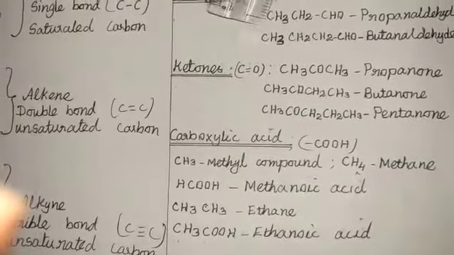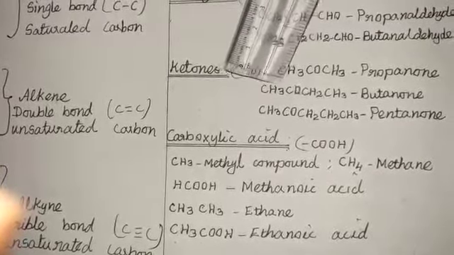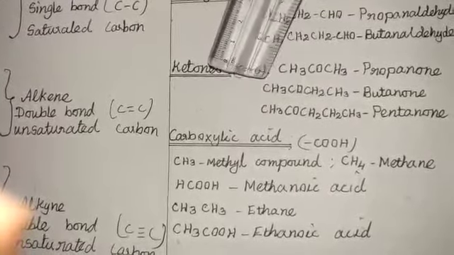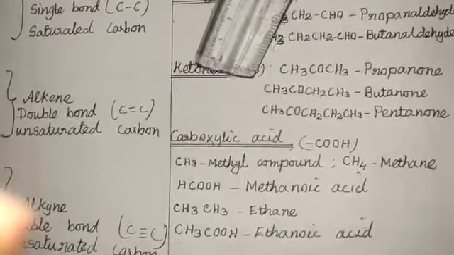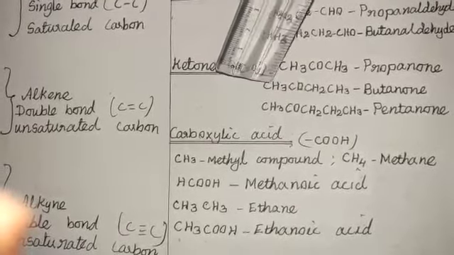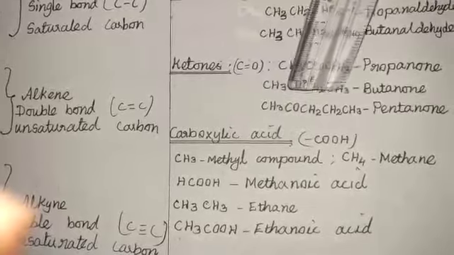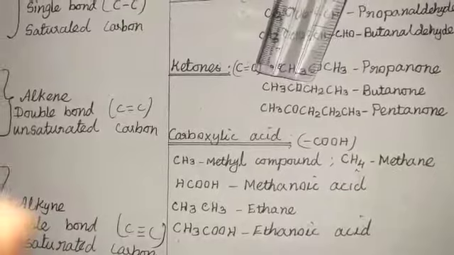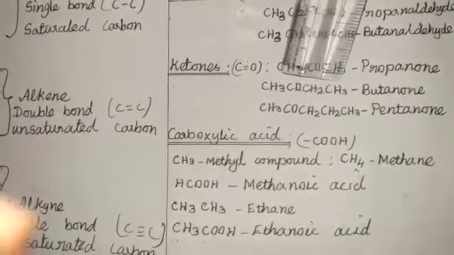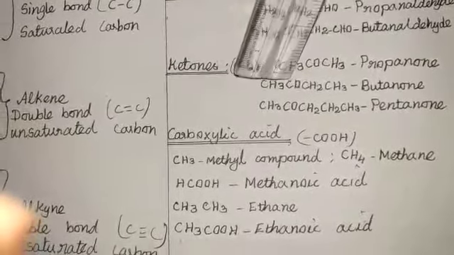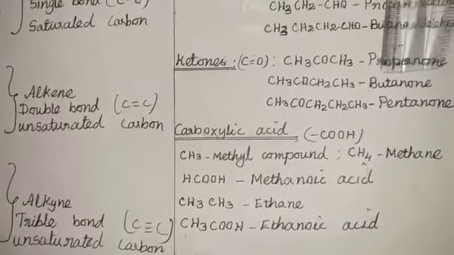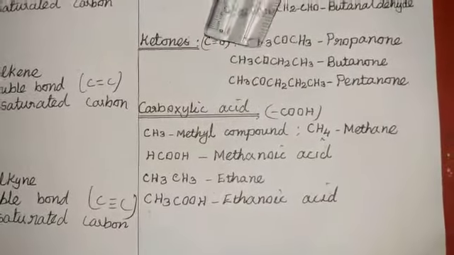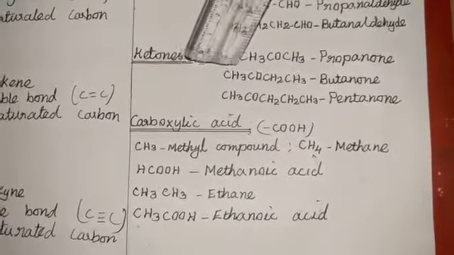Okay. The next one has 4 carbon atoms present here: CH3COCH2CH3. Now you have to count how many carbon atoms are in this compound: 1, 2, 3, 4. There are 4 carbon atoms present, and the name is butane. Now the ketone functional group is joined to butane, and that is called butanone. The ketone group is placed after the first methyl group.